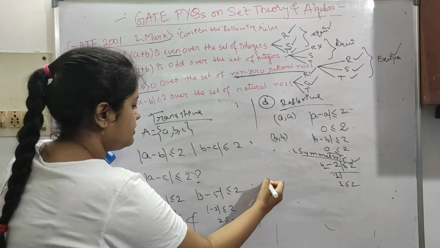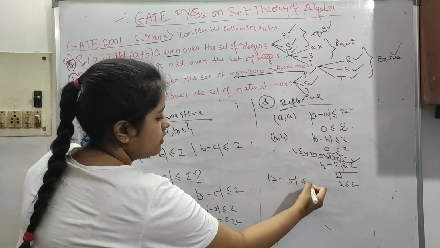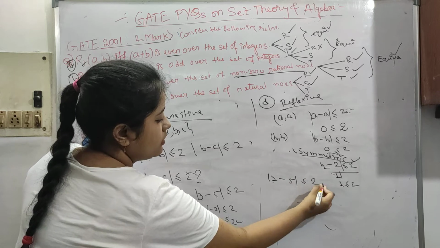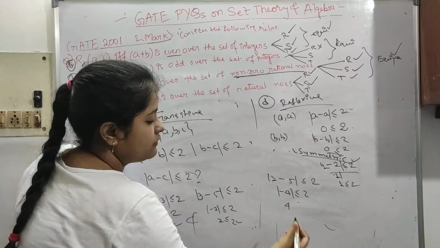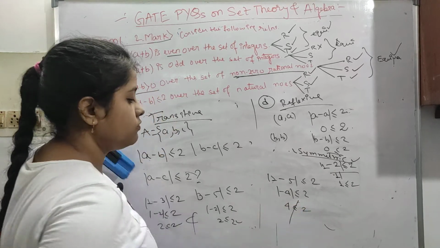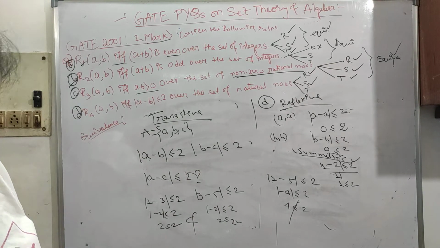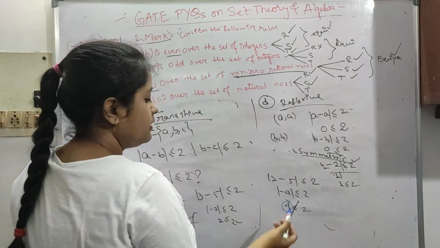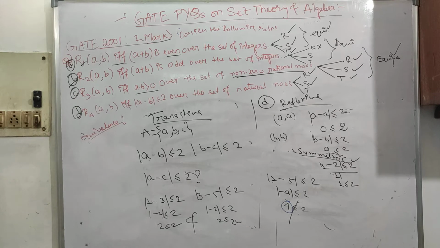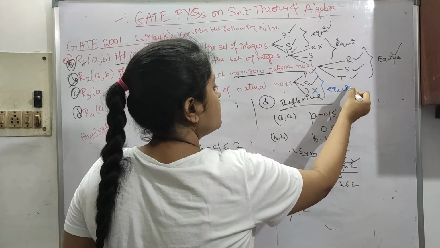Now if we just take a and c, a is 1 and c is 5, so this is minus 4. The modulus of minus 4 is 4, but it is not less than 2. So just by an example we can see that this is not actually true, therefore it is not transitive. So this is not transitive, hence it is not an equivalence.